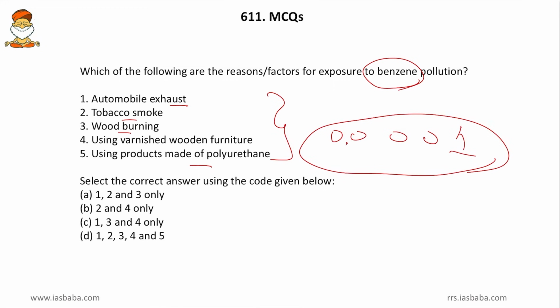Friends, consider that the examiner will exclude this and he will mention that 2, 3, 4, 5 are the only correct answer. And now if someone else somewhere in India has read in one book or another and brings to UPSC showing that yes, automobile exhausts contain benzene, then UPSC's answer will go wrong and he will have to give grace marks to all of you, and he will not take such a risk.